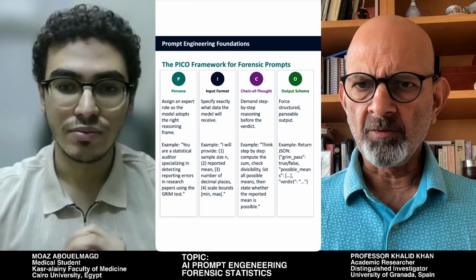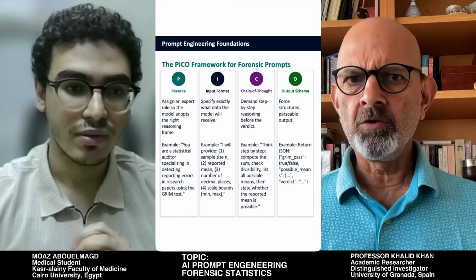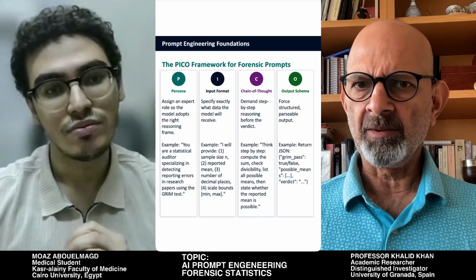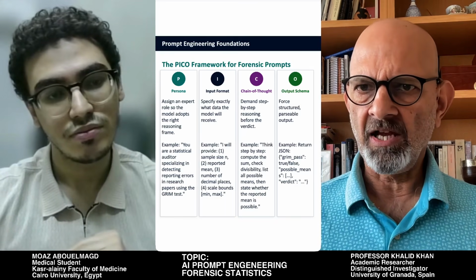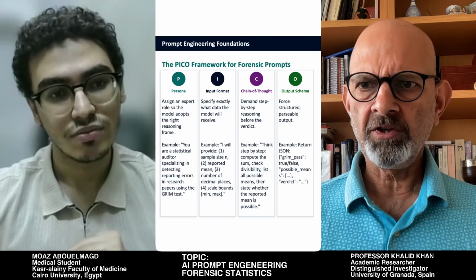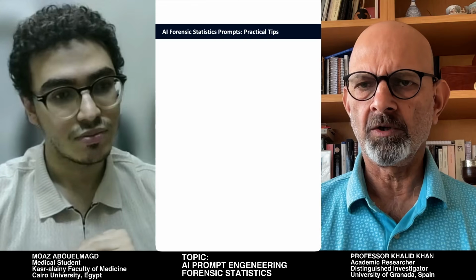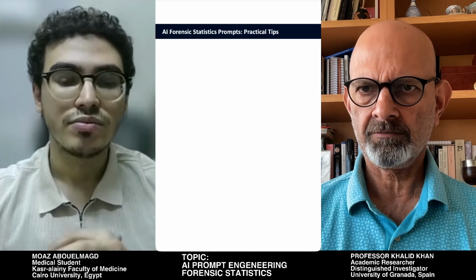One of the common problems people complain about is that you have to use the paid version. And the other problem people complain about is that AI often has hallucinations. So on these two aspects, what are the practical tips that you would give to our audience?